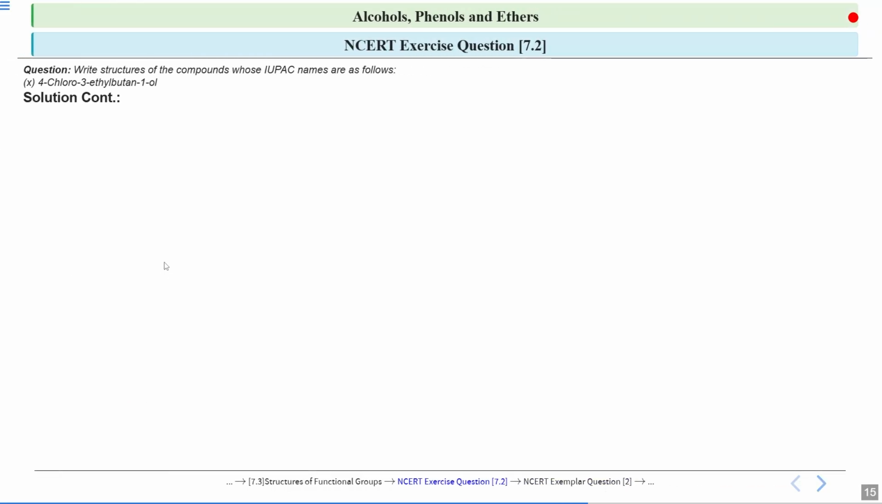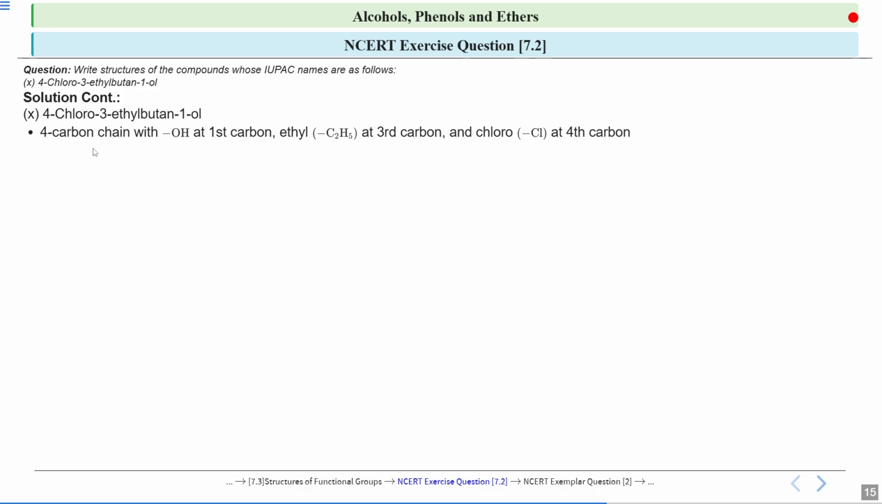The next is 4-chloro-3-ethyl-butan-1-ol. So here it is butan-1-ol. So your longest or your parent chain contains 4 carbon atoms. So 4 carbon chain, at fourth position there is a chloro group. On third position there is one ethyl group. So that ethyl group is at third carbon and chloro is at fourth carbon. And on first carbon there is one hydroxyl group attached.